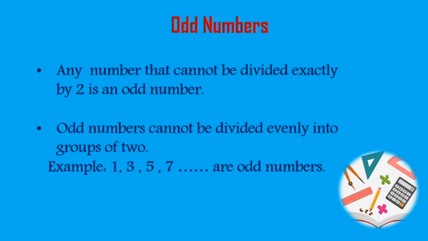Odd numbers. Any number that cannot be divided exactly by 2 is an odd number. For example, 5 cannot be divided evenly by 2. So it's an odd number. Odd numbers cannot be divided evenly into groups of 2. Example 1, 3, 5, 7 are odd numbers.